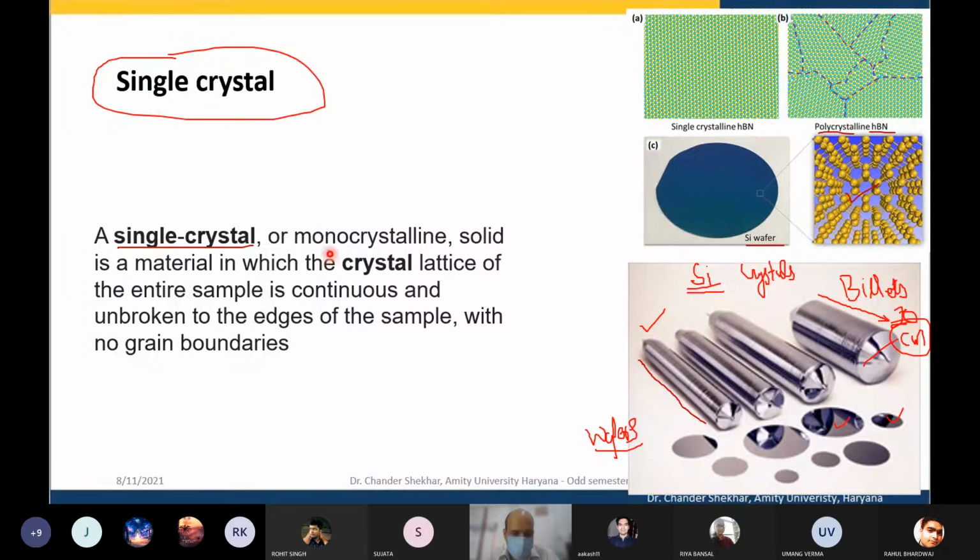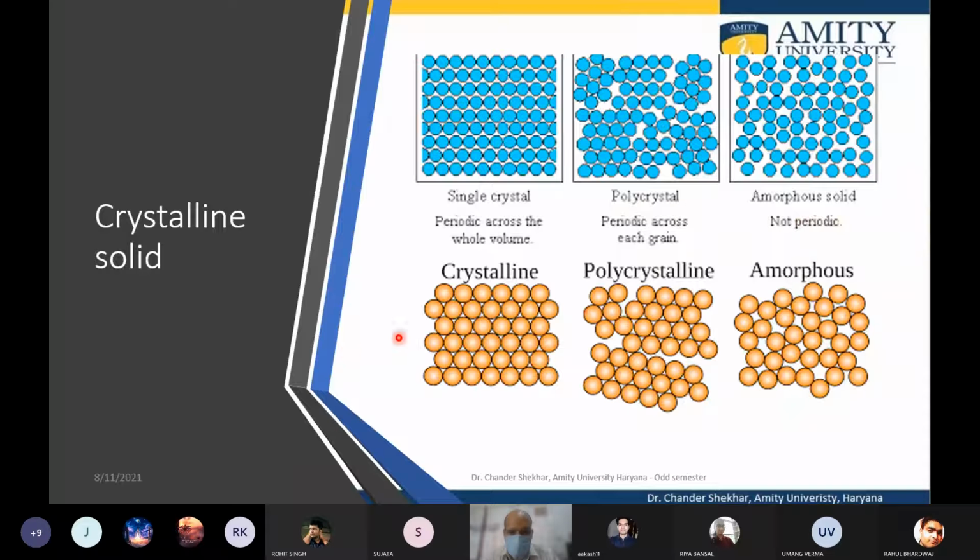A single crystal, also known as a monocrystalline solid, is a material in which the crystal lattice of the entire sample, and this word entire is very important, is continuous and unbroken to the edge of the sample, with no grain boundaries. If we look at the whole picture now, this is a monocrystalline material.